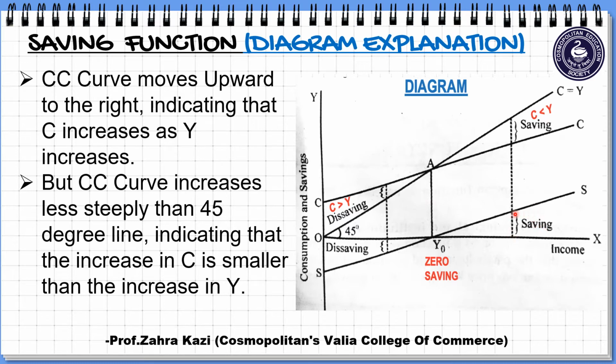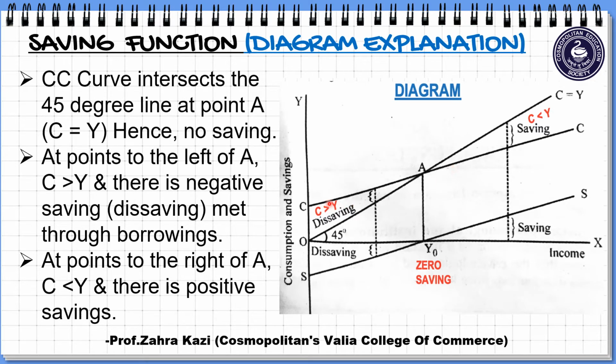This means that the CC curve increases, but it is less steep than the 45-degree line. If you observe, the shape of the 45-degree line is very steep. So as compared to that, the shape of CC curve is less steep. So this shows what? That even though the level of income is increasing, consumption is also increasing, but in a lesser amount.